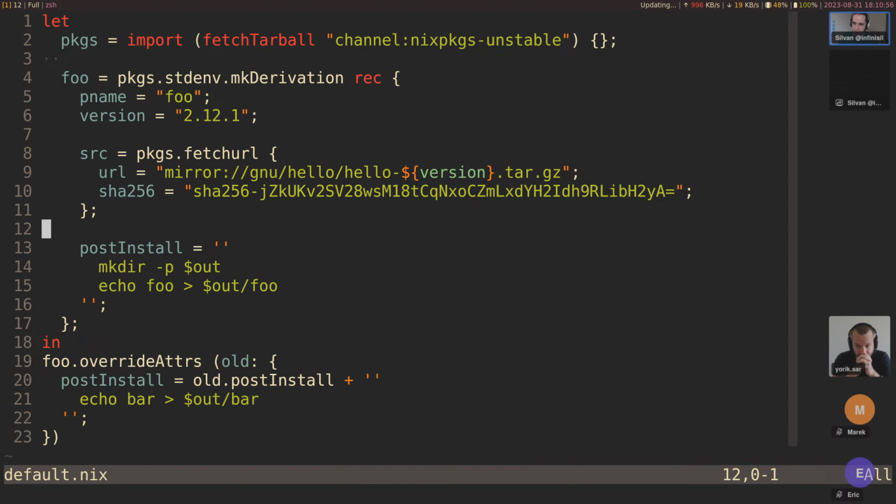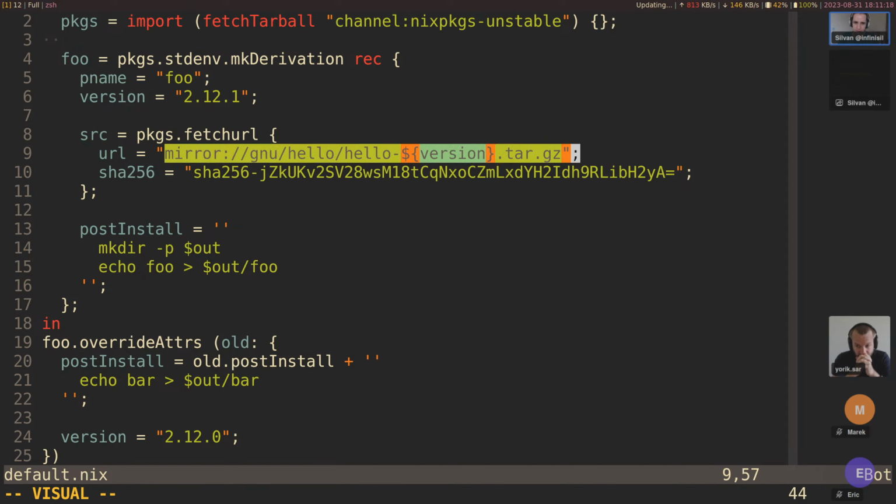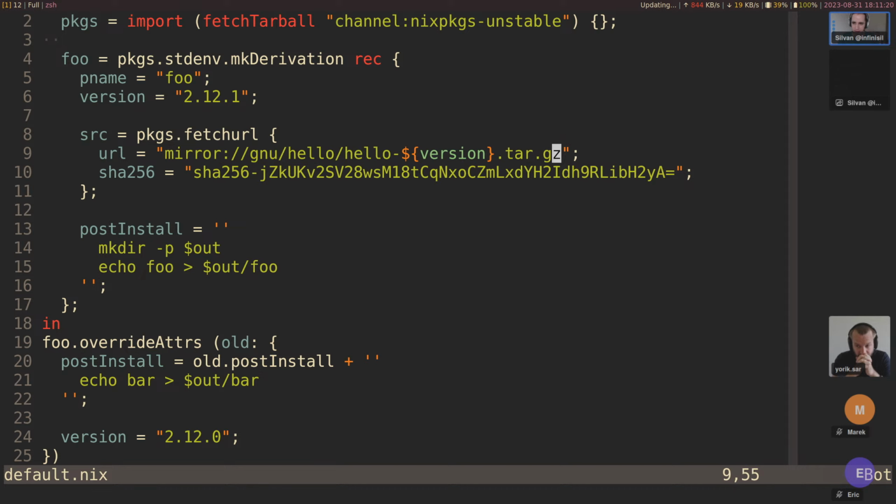But now let's see, what if we want to override the version? So version equals, let's say, 2.12.0. All right. What we would expect or hope to happen is that we get some error because this should have been changed, and then the hash isn't valid anymore or something like this.